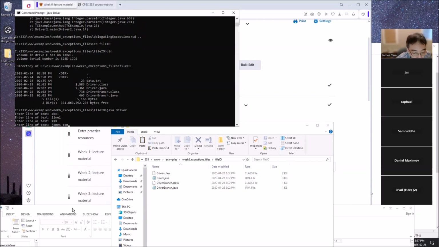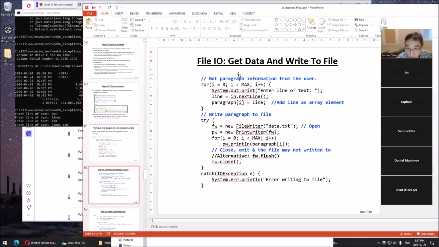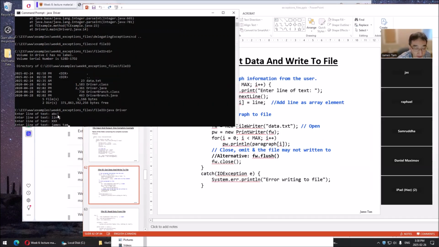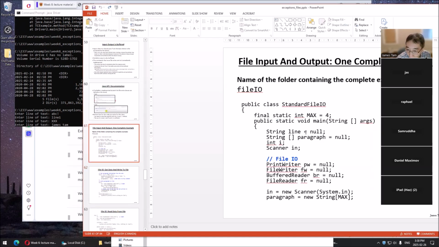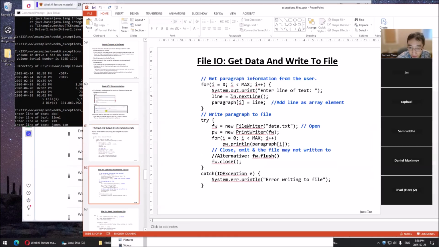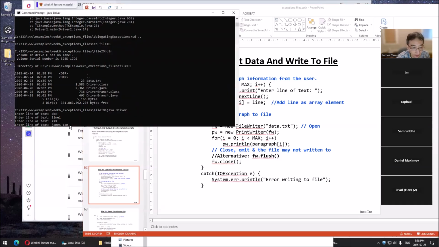I can show that code now, right here. No file IO because there's no try and catch. Inside this loop, max, there's going to be 4 array elements. Max is set to 4. Enter line of text, so it's going to be stored in a string. Line is a string. Paragraph is an array of strings. And in this loop, basically, each array element, index 0, is what I just entered. So that's index 0, that's index 1, index 2. And it's still in this loop. I have to hit enter before that last one